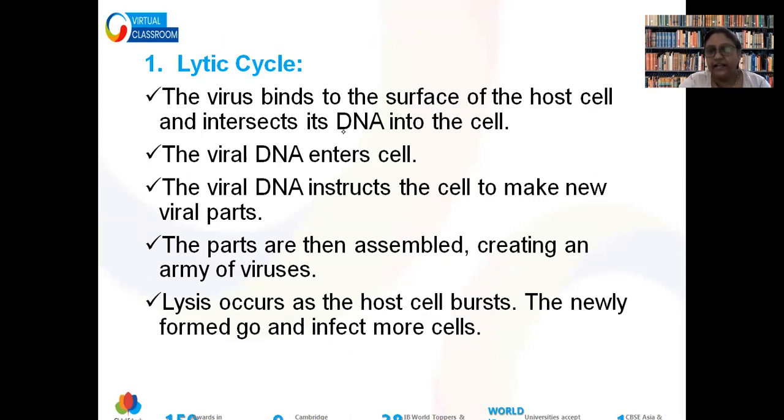Because if it is RNA, our cell will immediately know something is wrong. Consider, let me tell you one example with which you will understand. Consider we have genetic material which is double stranded. So if the virus is inserting its RNA, which is a single stranded structure, then what will happen, beta?